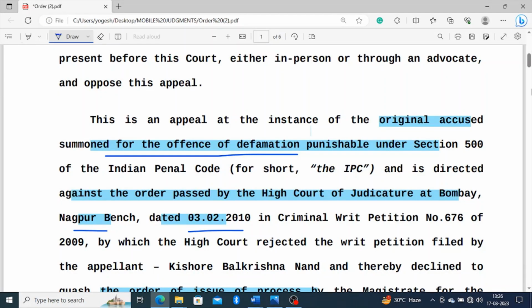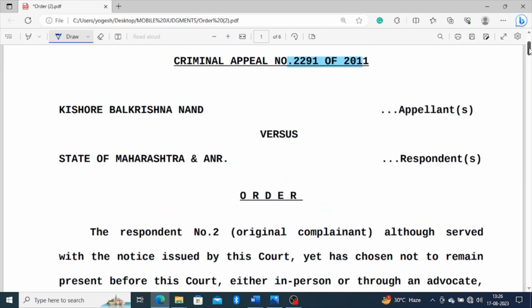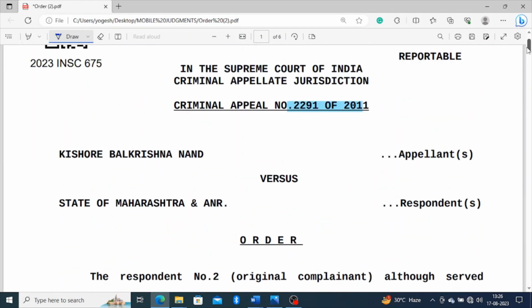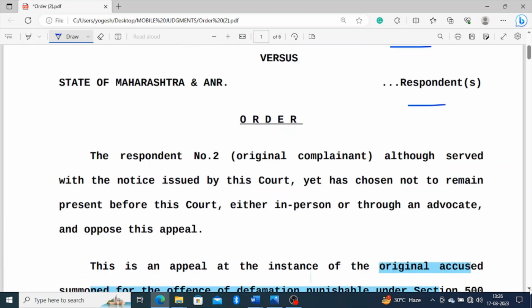Friends, we are discussing a case, the order passed by the Honorable Supreme Court of India in Criminal Appeal 2291 of 2011. It's an unreportable order, in which there was a case between the appellants and the respondents, and respondent number 2, who was the complainant, did not appear before the court either in person or through an advocate.